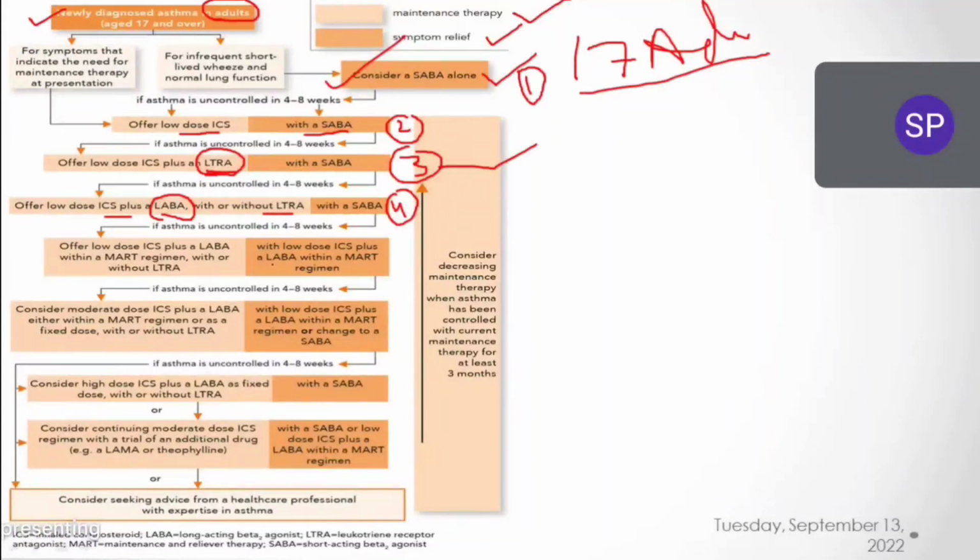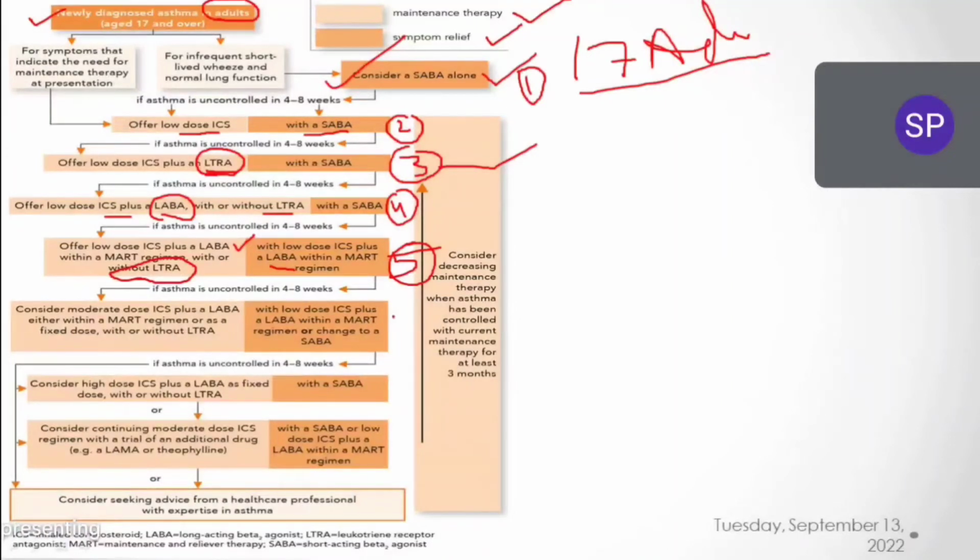It is very easy. Now you see, if the fourth step is not controlling the asthma symptoms, what do we have to do? We have to offer low dose of inhaled corticosteroids with LABA, and we have to maintain this therapy with or without leukotriene receptor antagonist. And here in symptom relieving therapy, you see, here it is changed. In the fifth step, inhaled corticosteroid is added along with LABA.